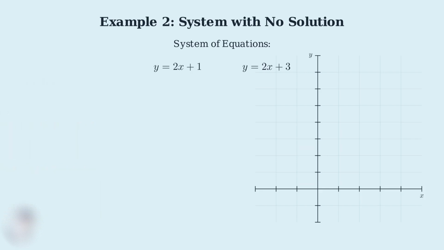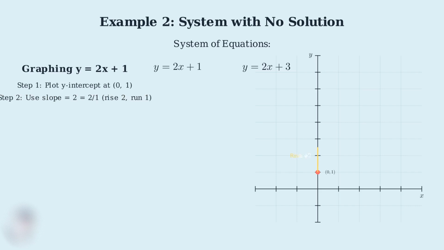We'll start with the first equation, y equals 2x plus 1. Step 1, we plot the y-intercept. For y equals 2x plus 1, the y-intercept is 1, so we plot the point at coordinates 0, 1. Step 2, we use the slope of 2. Remember, slope equals rise over run. A slope of 2 means we rise 2 units and run 1 unit to the right. Step 3, we draw the line through these points. This gives us the graph of y equals 2x plus 1.